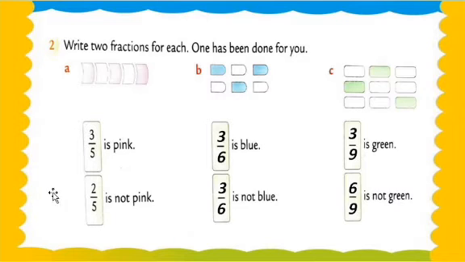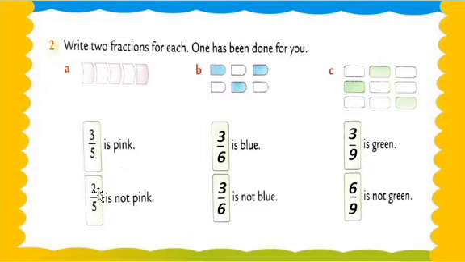One has been done for us, my dear students. This is our example, and we do further B and C. So 3/5 is pink. In this block, 3/5 means 3 blocks are pink and the total is 5 blocks. And 2 are white, meaning not pink, out of 5. Understood, my dear students? Got my point?